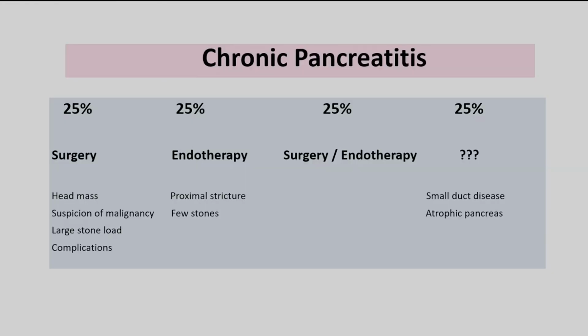Now, a very important message which I want to tell you. As I said, there is always a treating bias. If you look, in 25% of patients with chronic pancreatitis, there is a possibility these patients should be directly subjected to surgery. 25% of the patients are good candidates for endotherapy. 25% of the patients, a decision can be taken after multidisciplinary team discussion.